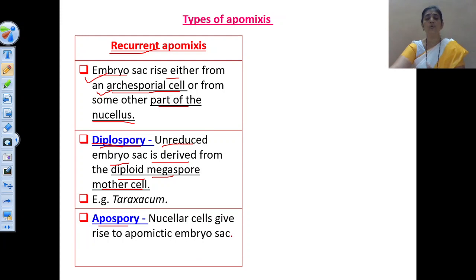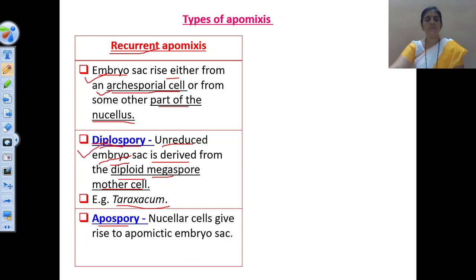Unreduced means there is no reductional division in the diploid megaspore mother cell. In previous lectures we have seen that the diploid megaspore mother cell undergoes meiotic division to form 4 haploid megaspores. Out of these, one chalazal megaspore is functional, and from that the embryo sac is formed. That is the normal process, but in some plants, for example Taraxacum, the embryo sac develops directly from the diploid megaspore mother cell without reduction.